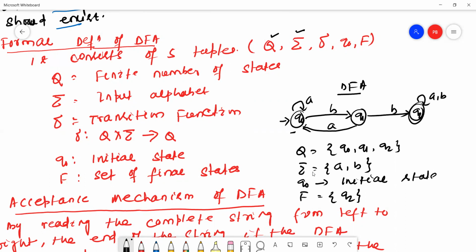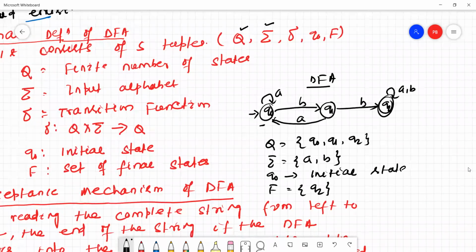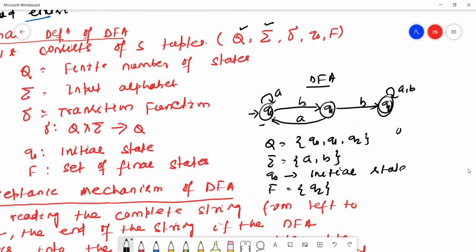What is the transition function? Try to understand the meaning of the transition function. The transition function is Q cross sigma to Q. Means how? Q0 is a state. A state will read an input symbol and go to a state again.